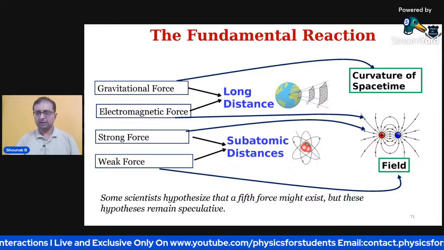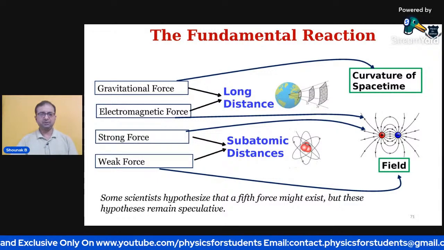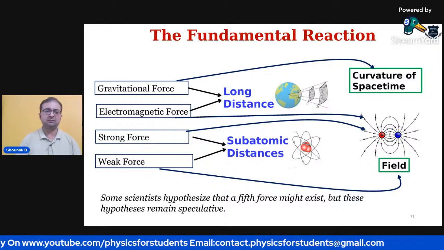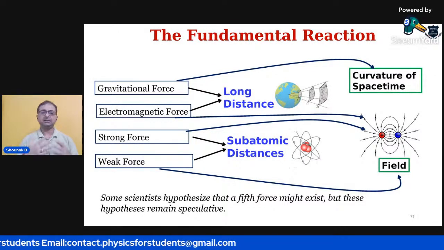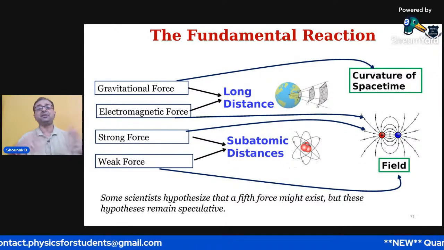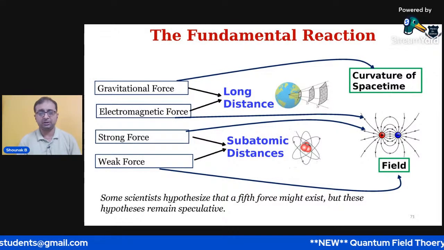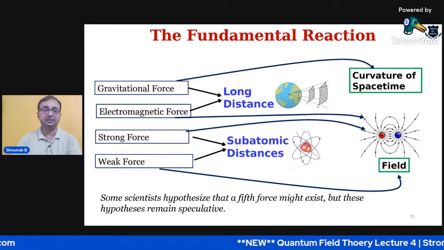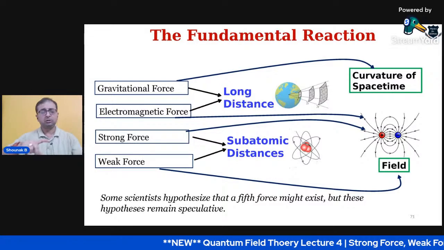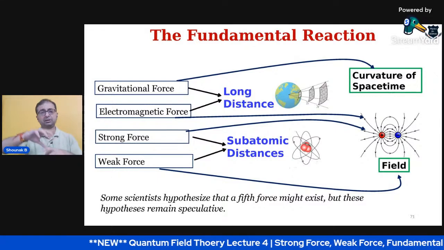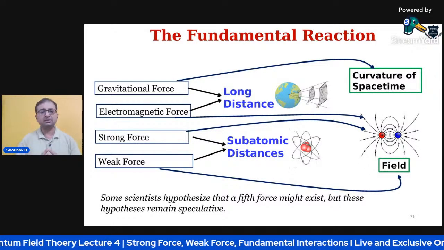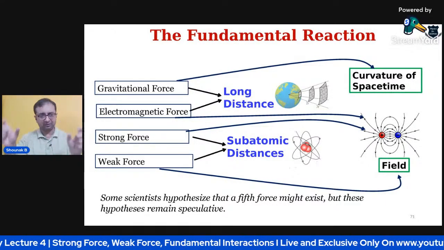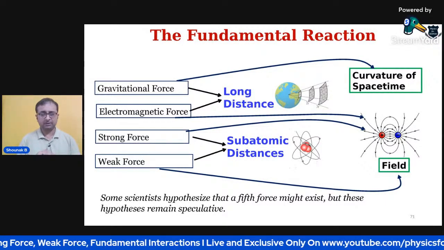Right. So what we see from here is that these are the four forces of nature. Gravitation and electromagnetic interactions produce long-range forces whose effects can definitely be seen in everyday life. You see the gravitational force, the curvature of space-time, and it acts over long distances. The electromagnetic force also acts through a field, as I've shown in the slides.